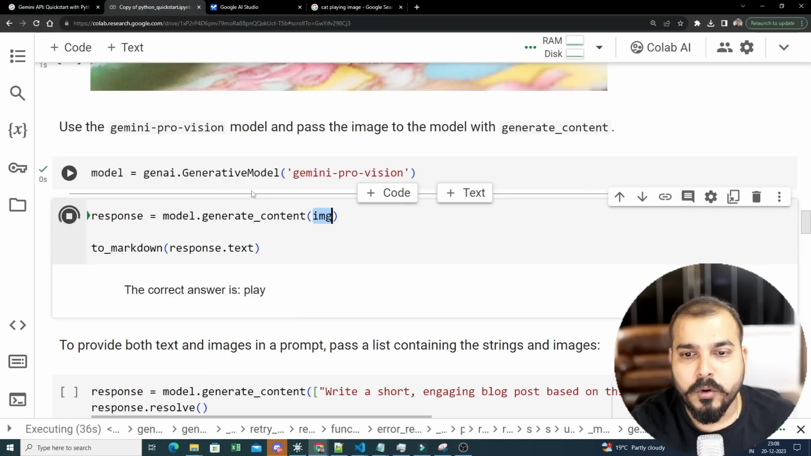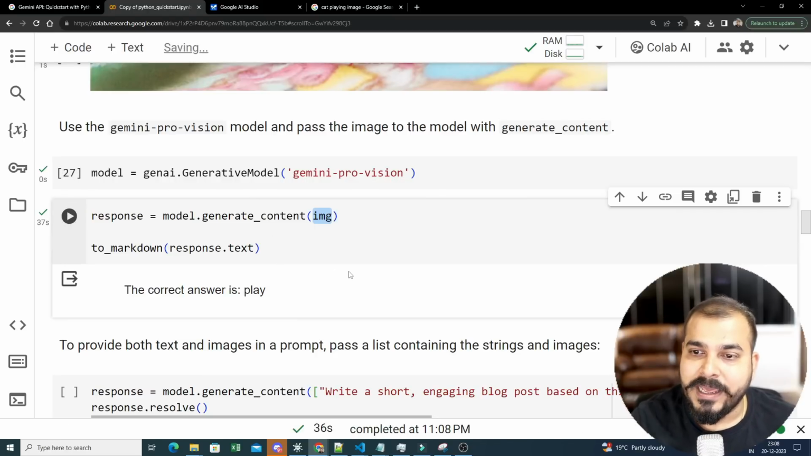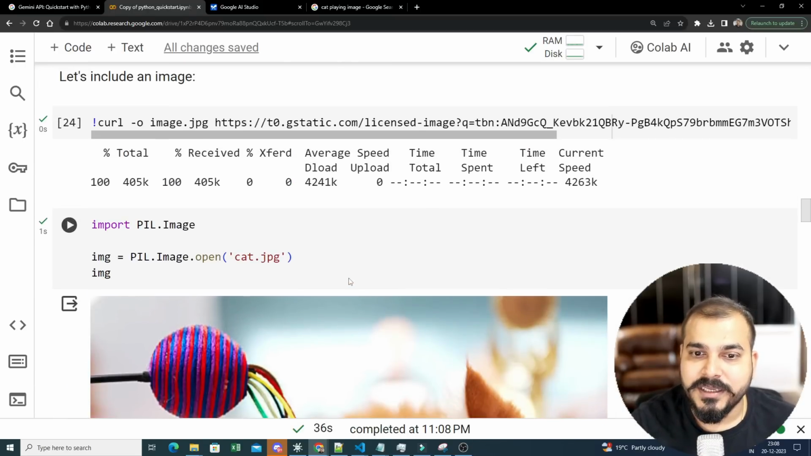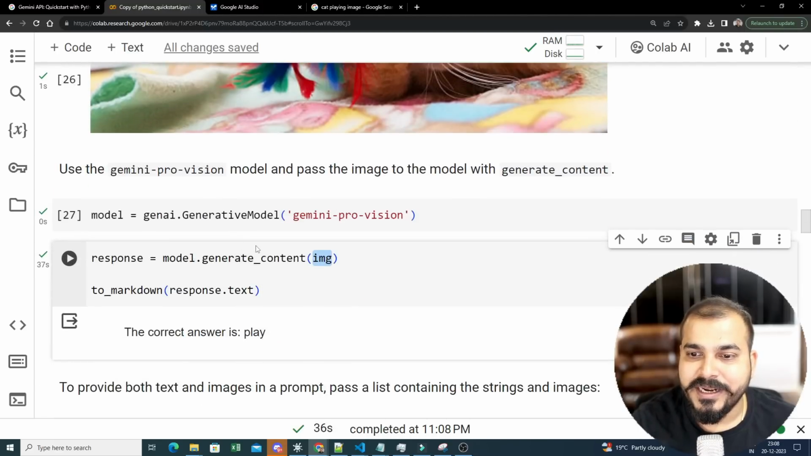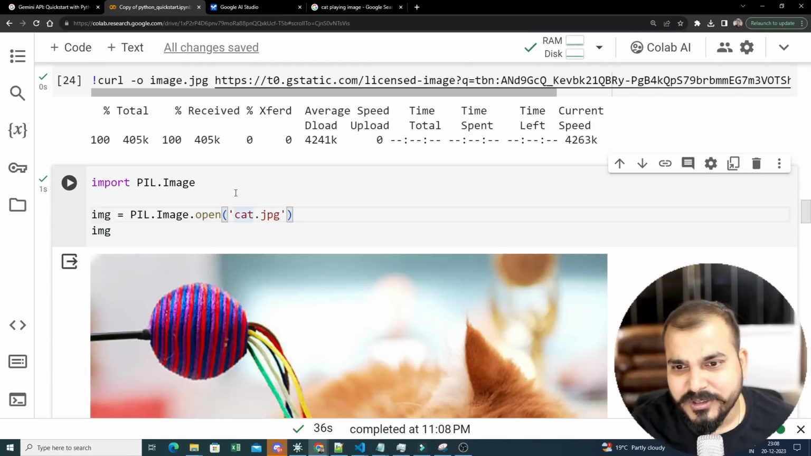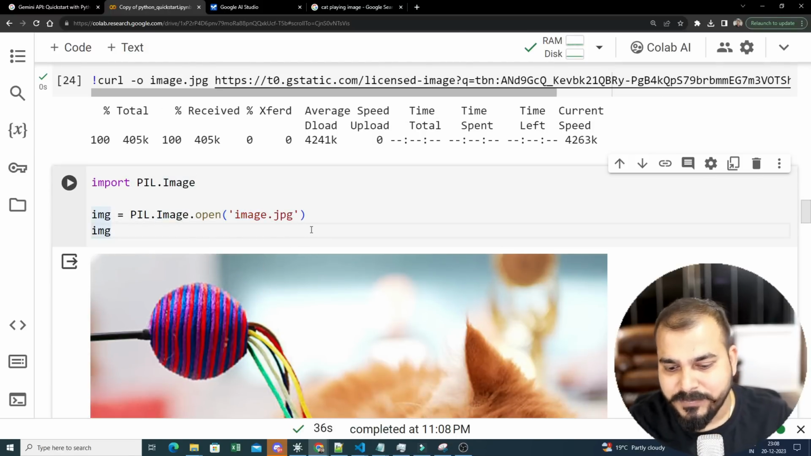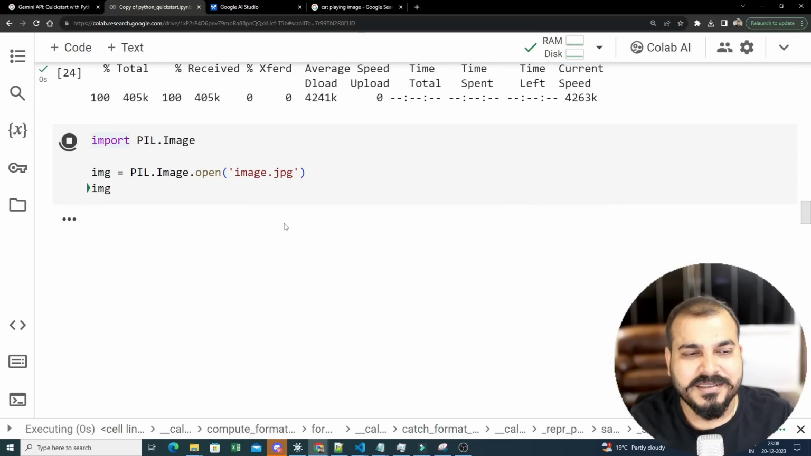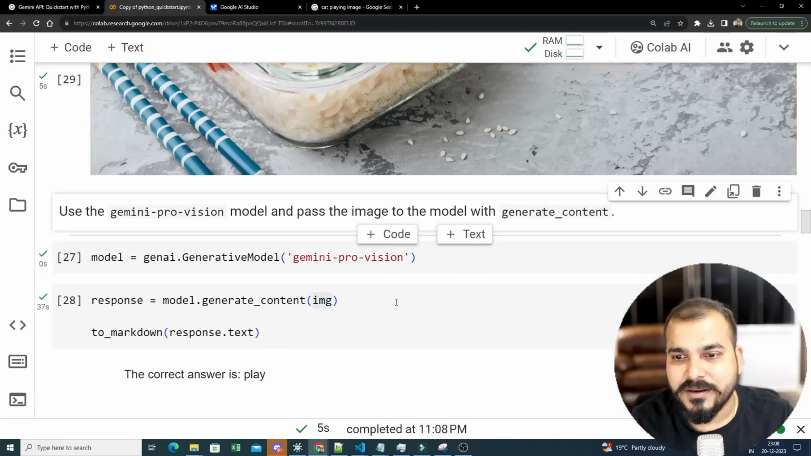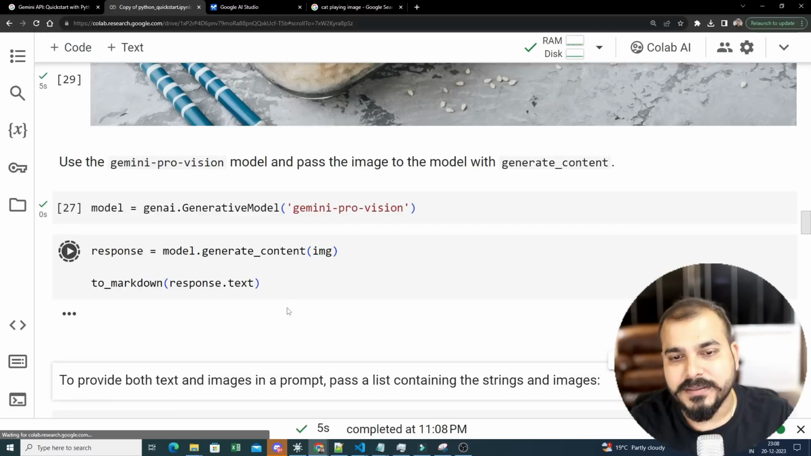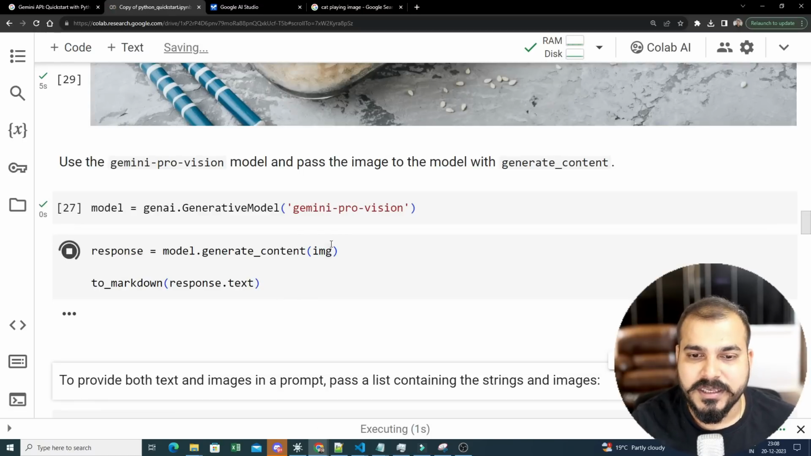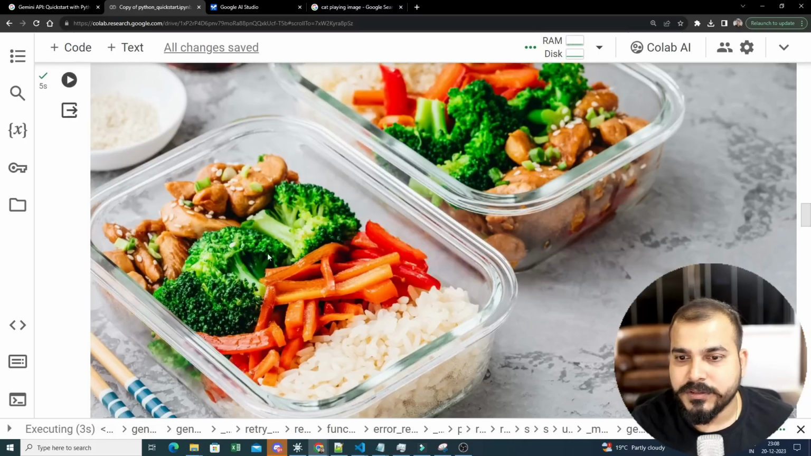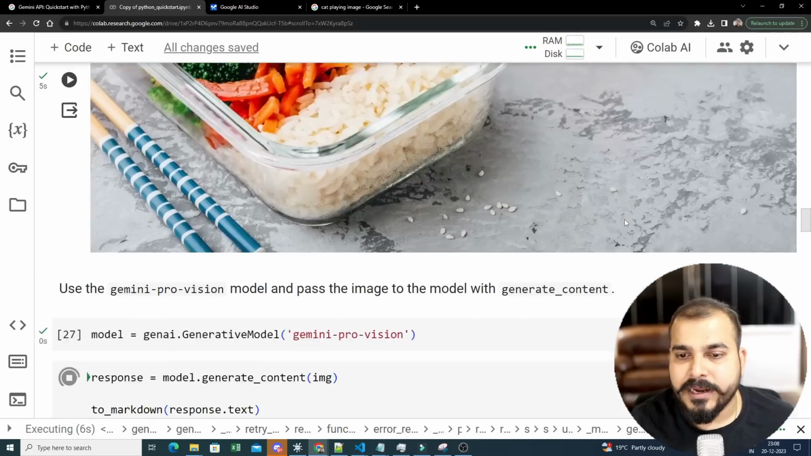Let's see. I think as we go ahead, the correct answer is play, right? So here you can probably see, if I go ahead and see this image, it shows play. Now, it was not that well, but let's see the previous one. I think with just play, it is showing. I'm not satisfied with that specific answer, but we can also try with the previous one. So let's say this is the image, and we will execute this. Let's see what kind of response it gives us. So here you have some tiffin box, you have broccolis, you have some food item.